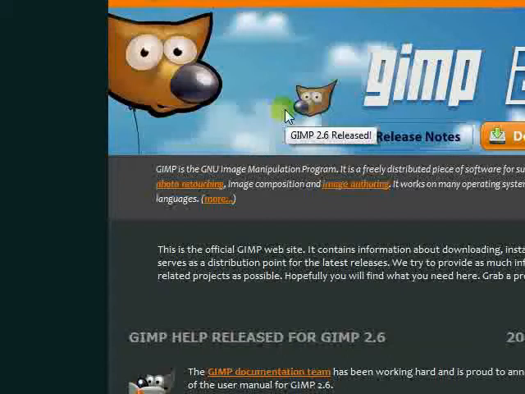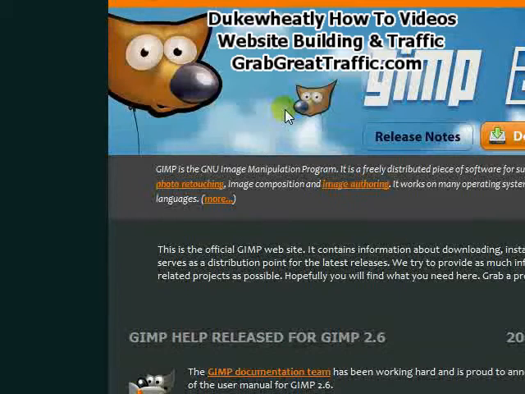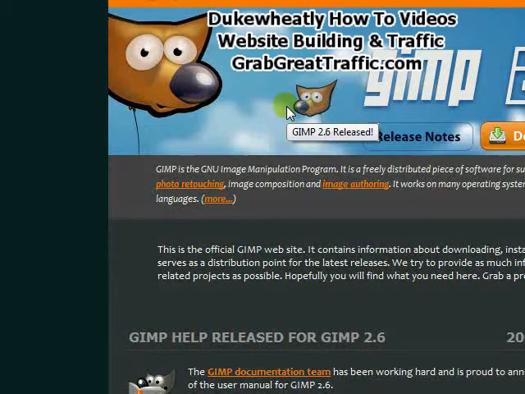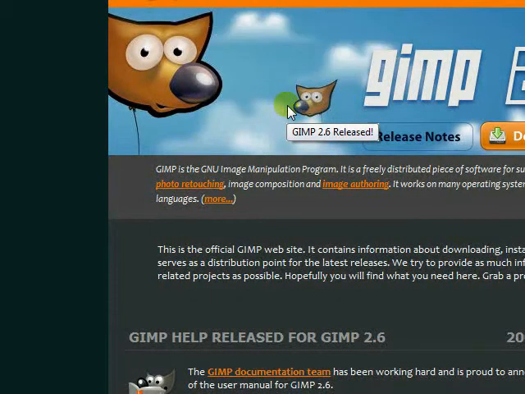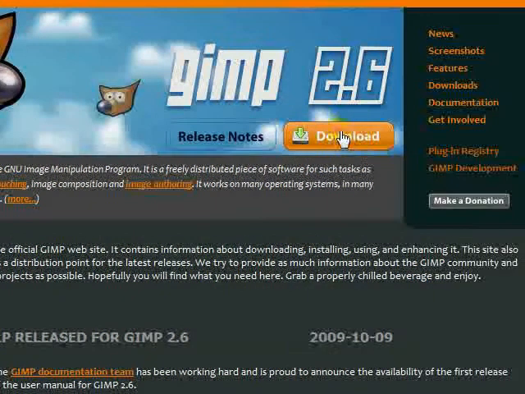Okay, Dave here from grabgreattraffic.com, and here we're going to show you how to download the GIMP, and we're also going to walk you through doing a few operations with it, how it's set up. And we have another video that shows you how to manipulate images, and then one on using Web 2.0 graphics. So let's start out here by downloading the GIMP.